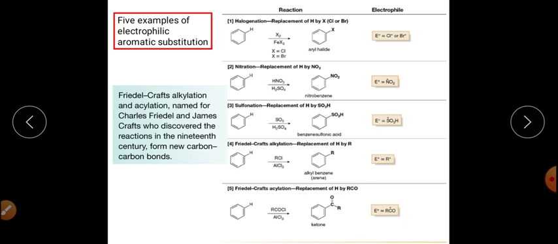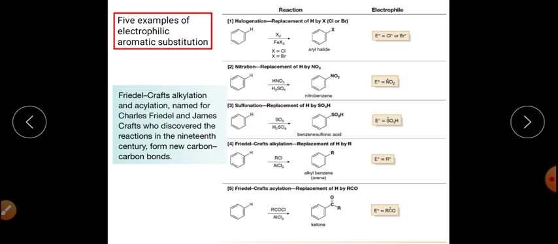There are 5 examples of aromatic electrophilic substitution reaction in case of the benzene ring, and that will include the halogenation reaction, replacement of hydrogen by chlorine or bromine. Second is the nitration reaction, that is the replacement of hydrogen of the benzene ring with NO2.